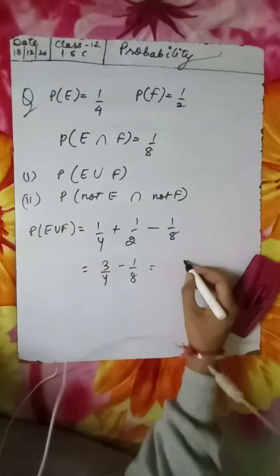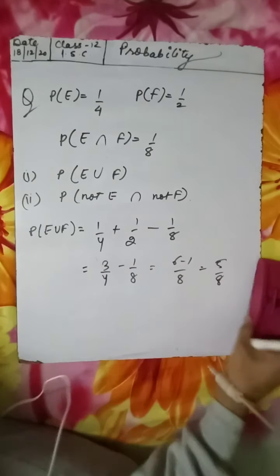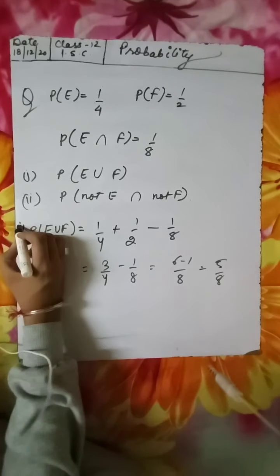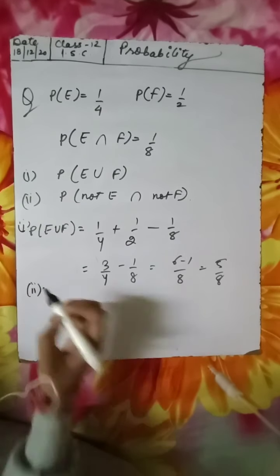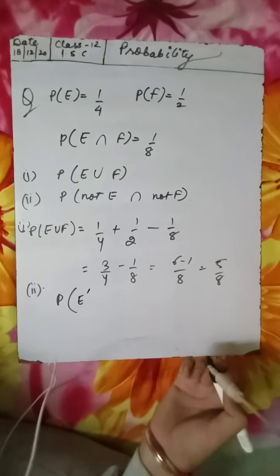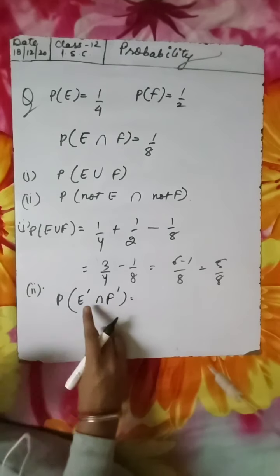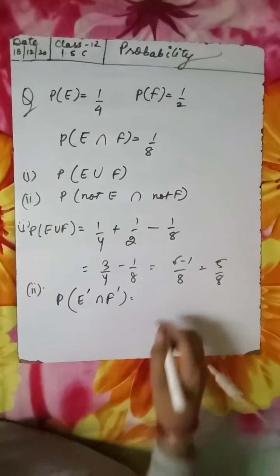So 6 minus 1 by 8, this will give you 5 by 8. So this is the answer. Second, probability of not E. Not E, do you know? This is E complement intersection F complement. So E complement intersection F complement.